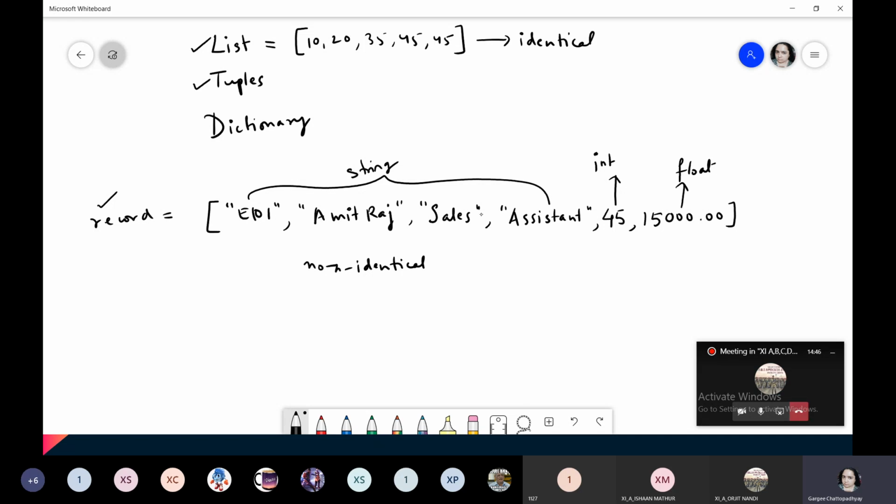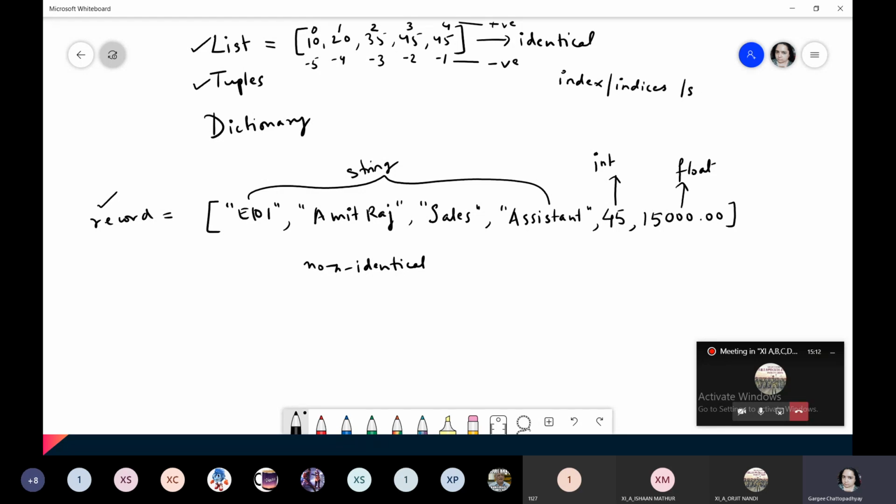And every item is ordered. That is, if you have a list in this way, every item will be ordered just like strings. So it will have positive as well as negative indices. Understood? So these are positive indices and these are negative indices. The singular is index, and the plural is indices.